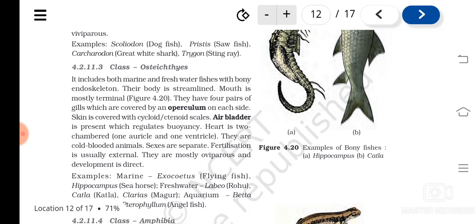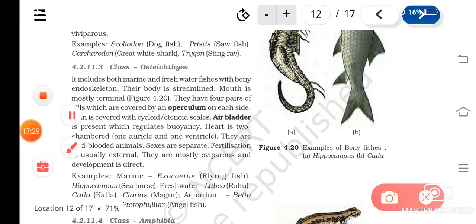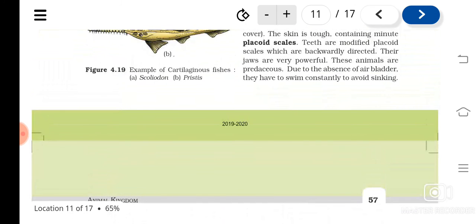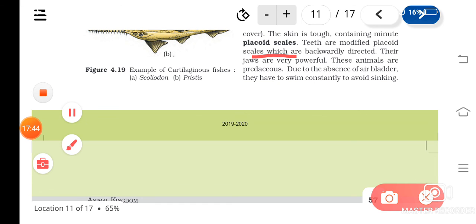Okay, and skin is having which kind of scales? Cycloid and ctenoid. These are different kinds of scales. There are 3 different types of scales found in fishes. Here cycloid and ctenoid scale. In chondrichthyes, what kind of scale was there? Placoid scales. Understood?